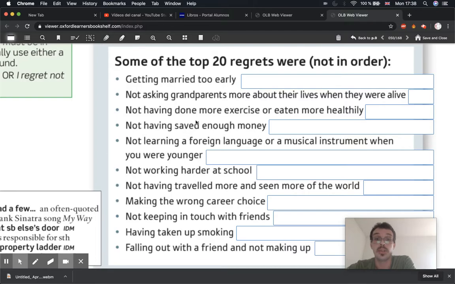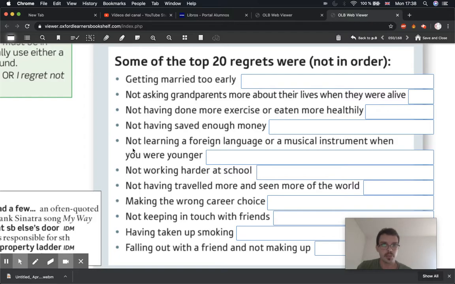Okay. I'm sure a lot of people don't exercise enough and don't eat healthy enough, and then they feel bad about it afterwards. Not having saved enough money. Yeah, so a lot of people, when they get money, they spend it all. But smart people save their money, right? And they keep it, and they don't spend it all, and they have some left. But a lot of people don't do this, and then later, when they need money, they regret it, right?